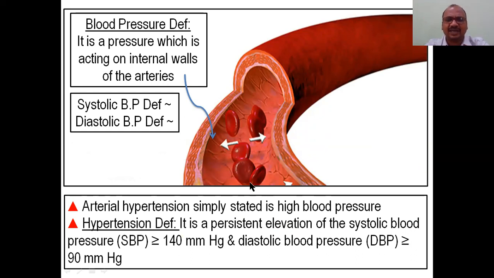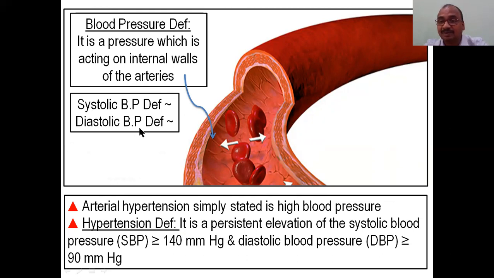The blood is flowing horizontally, and it shows how much pressure it exerts on the walls of the arteries only. We are not bothering about the veins here. The pressure acting on the internal walls of the arteries is called blood pressure.